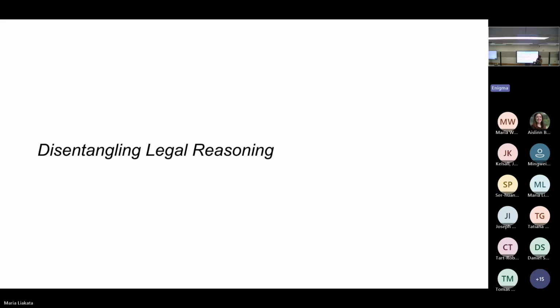I'll be talking about disentangling legal reasoning. Our main focus is trying to understand what reasoning evaluation will look like in the current scenarios and the situations we are in. There's no defined framework for how we should look at these reasoning processes.